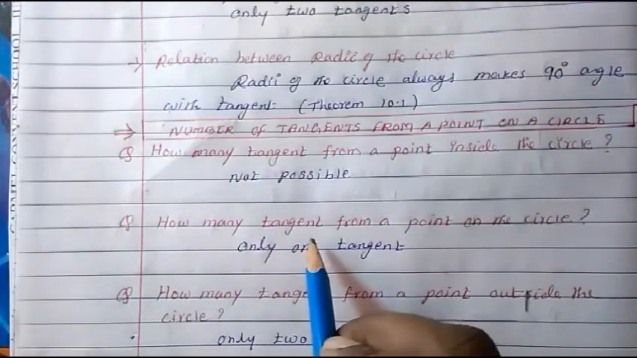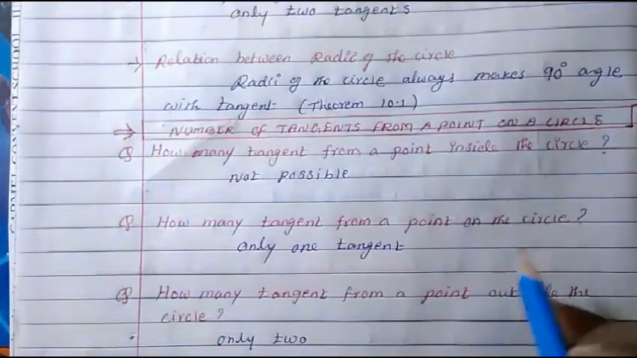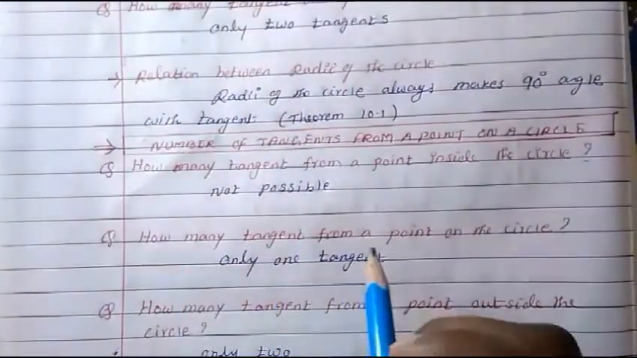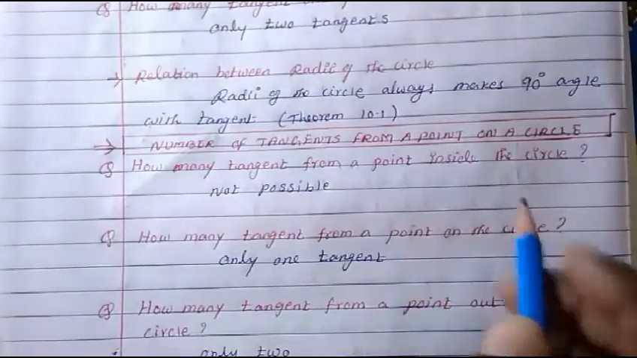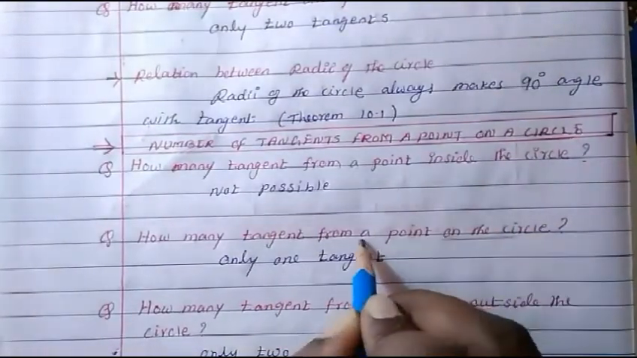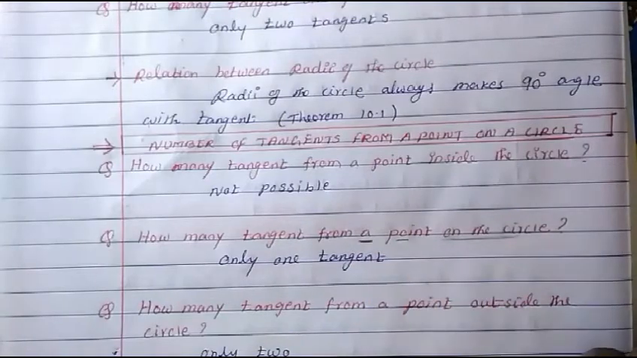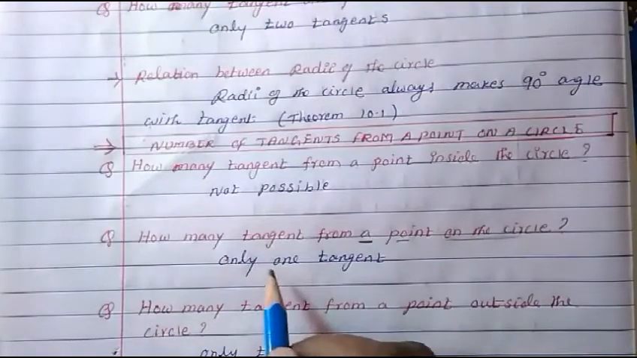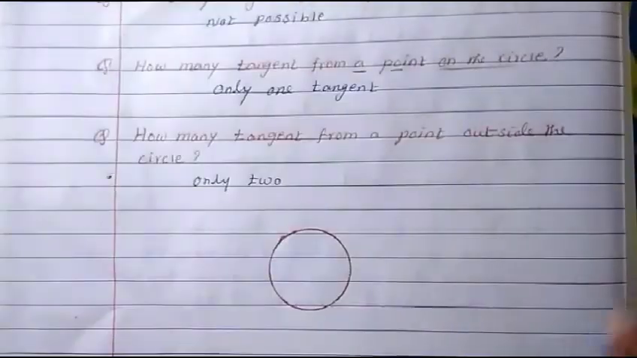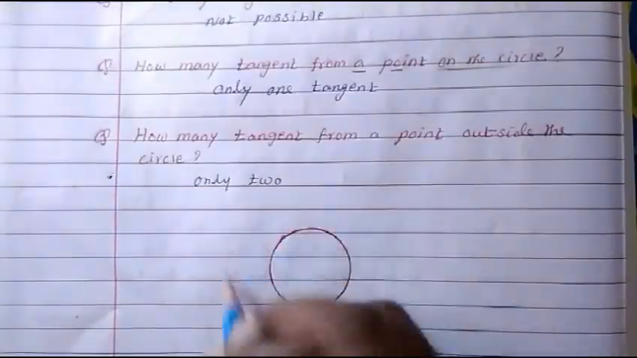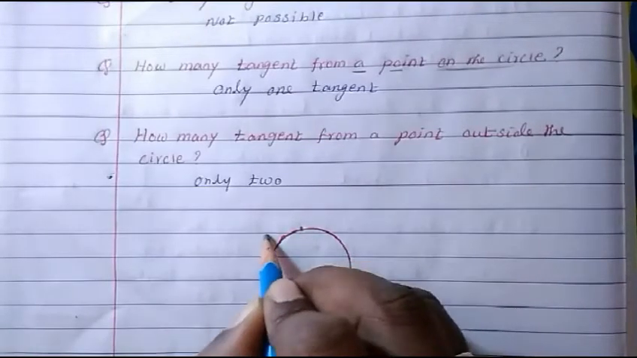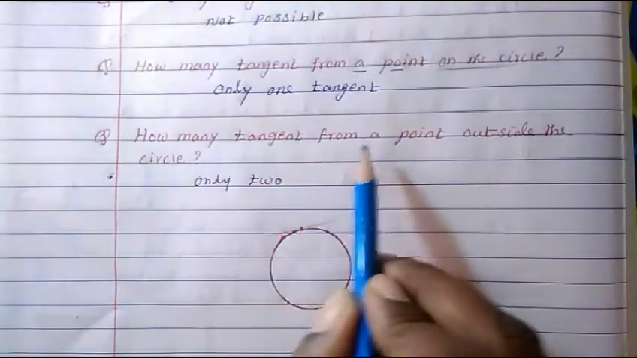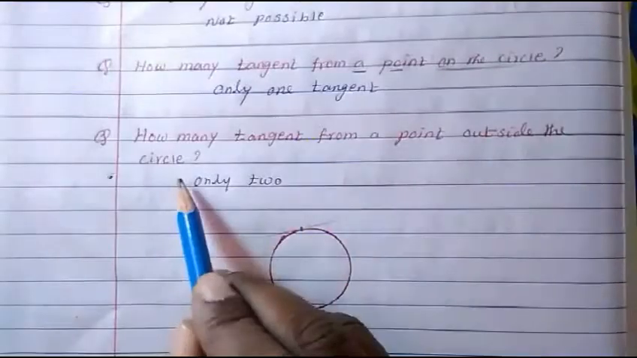Then how many tangents from a point on the circle? From a point on the circle, as we have already studied, we can draw only one tangent. So if this is a circle, on this circle there are many points. On one point we can draw only one tangent. Then how many tangents from a point outside the circle?